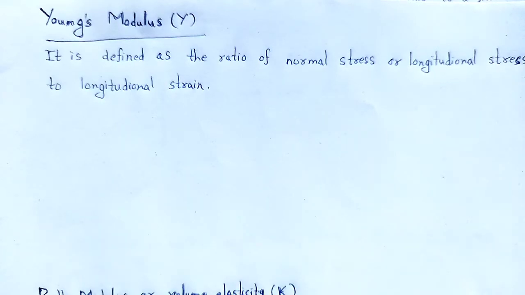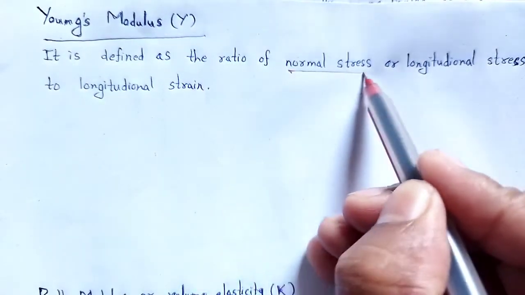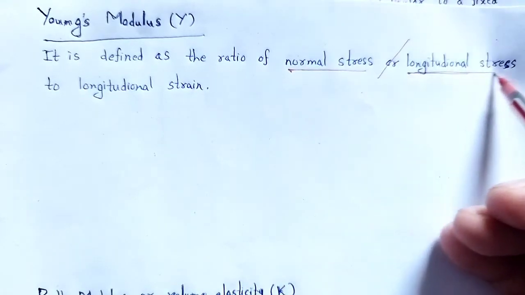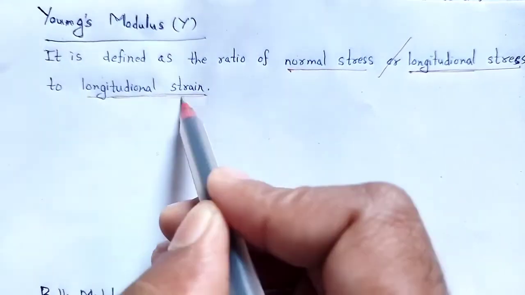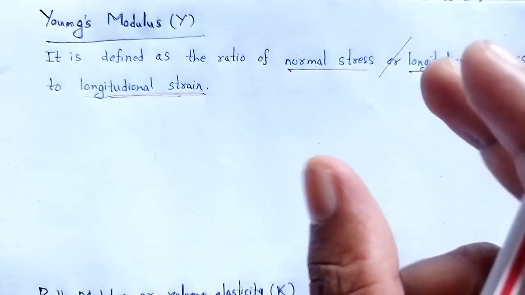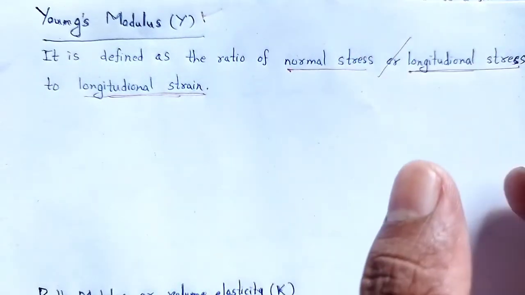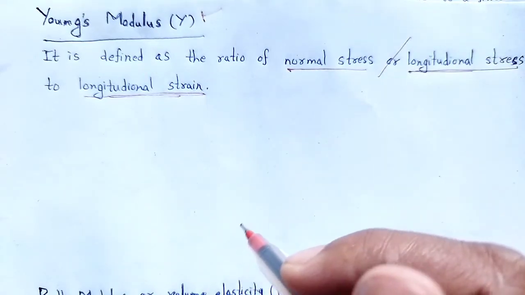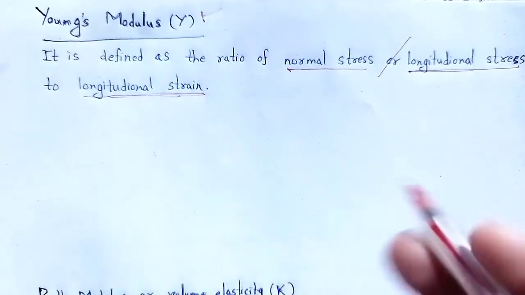It is defined as the ratio of longitudinal stress to longitudinal strain. Stress by strain is the coefficient of elasticity, and here it is the ratio of longitudinal stress to longitudinal strain.